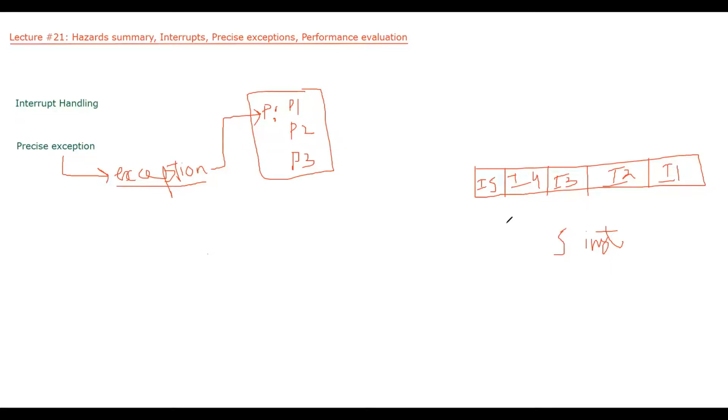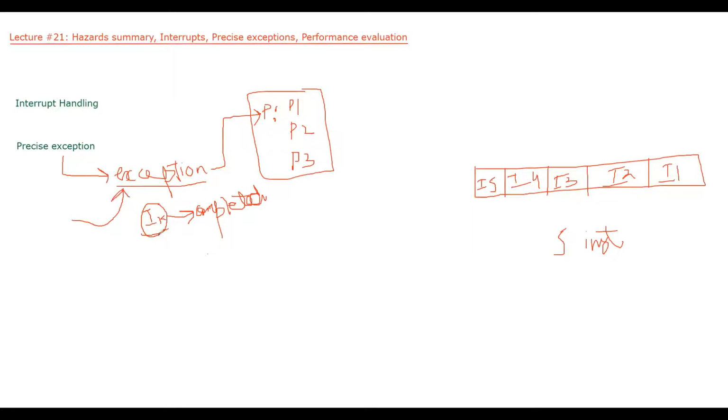So an exception is said to be precise if, let's say, IK is the last instruction that has been completed when this exception occurred. So I have completed IK, and when I completed this instruction, this exception occurred.